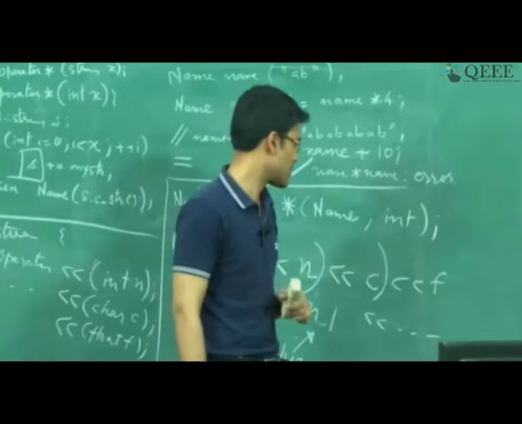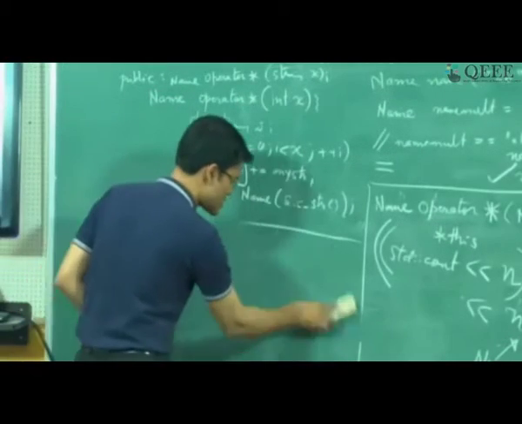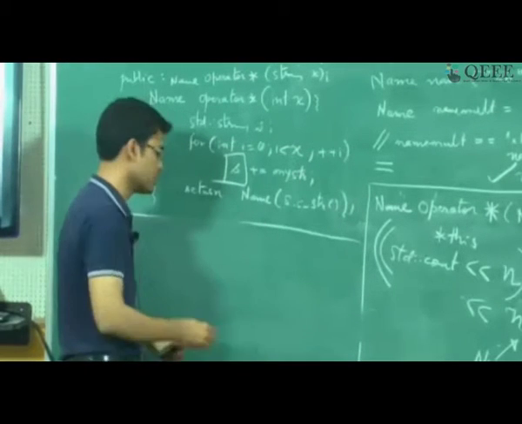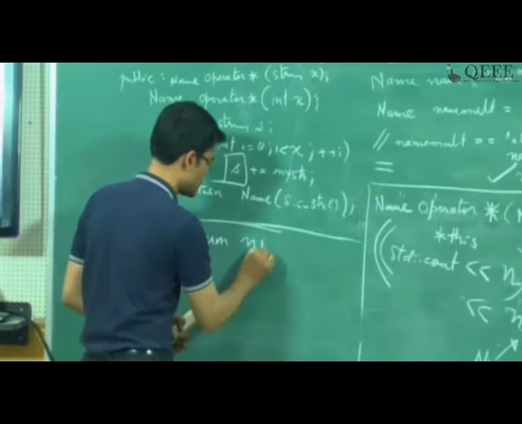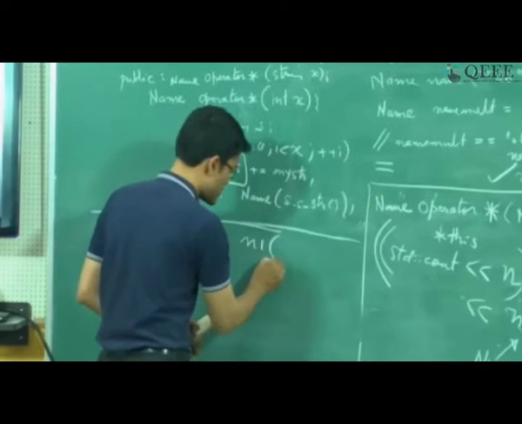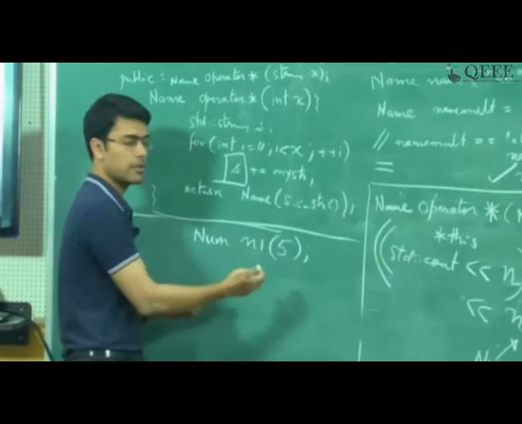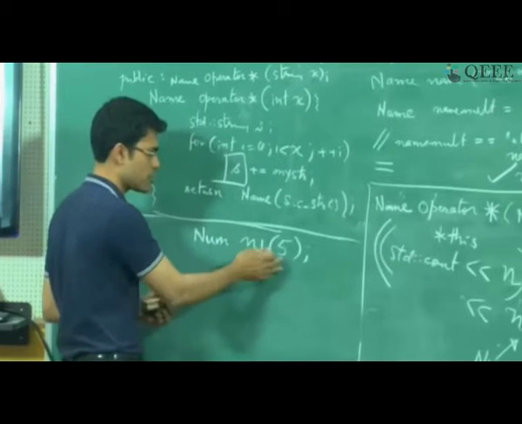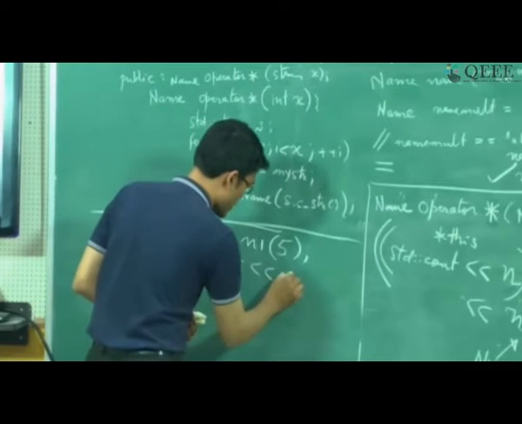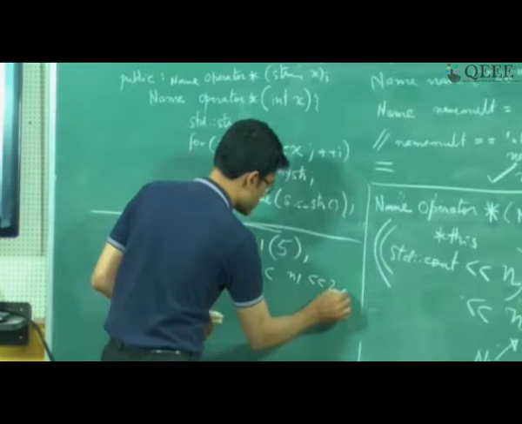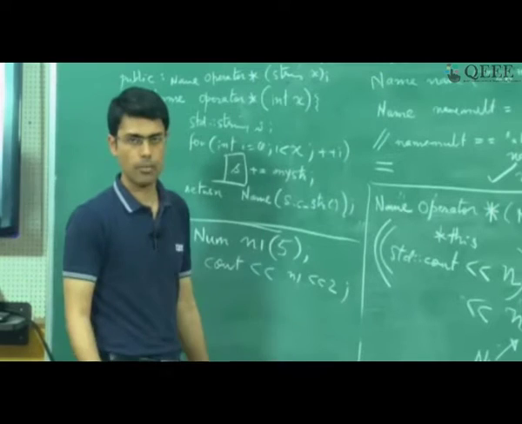The reason why I have taken this example is because it's going to lead us to cin and cout. So there is a variable of type num n1, which is probably having some value 5, and internally there is a private variable n inside this object which is going to contain this value 5. Then when I do cout, I am going to say n1 left shift 2, and I expect that 5 left shift 2 happens somehow.